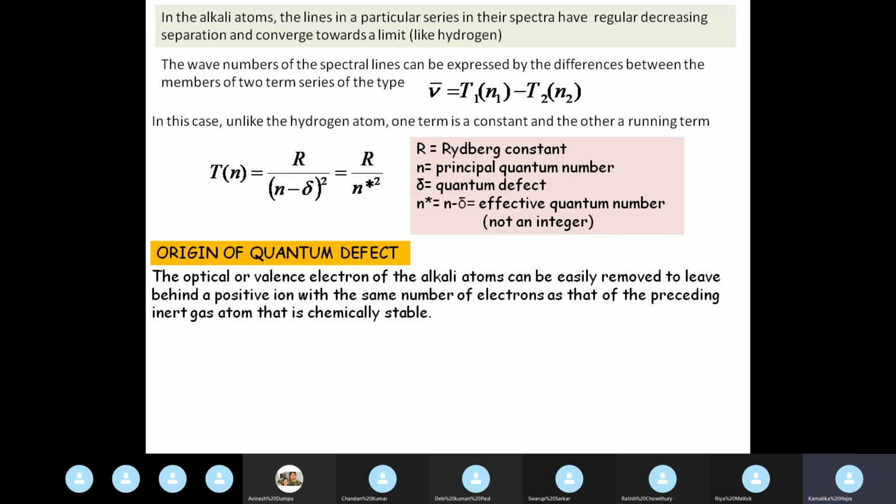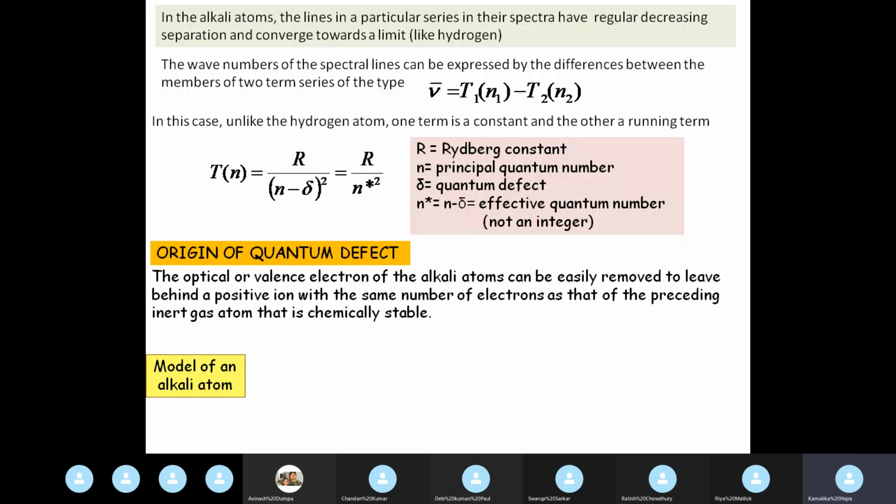Now when this electron is removed, what are we left with? We are left with a positive ion. If you remove one electron from a neutral atom, you are left with a positive ion. This positive ion has the same number of electrons as the preceding inert gas. So if you take out the lone optically active electron from lithium, you will be left with the lithium plus ion, but the number of electrons in the lithium plus ion is the same as that of helium, where helium is the immediately preceding inert gas for lithium. And it is chemically stable.